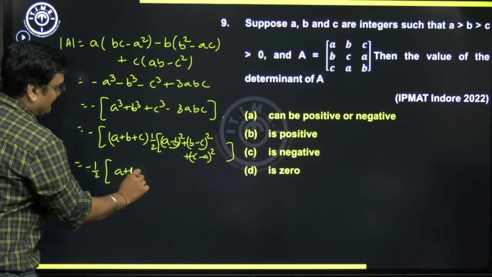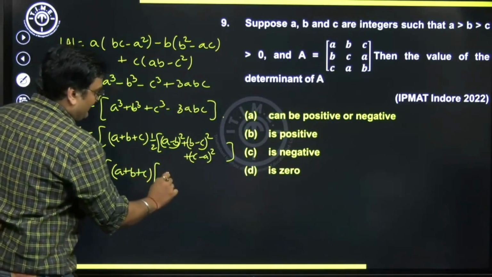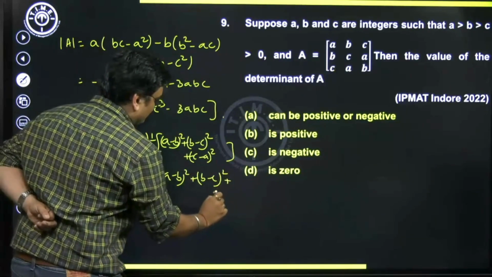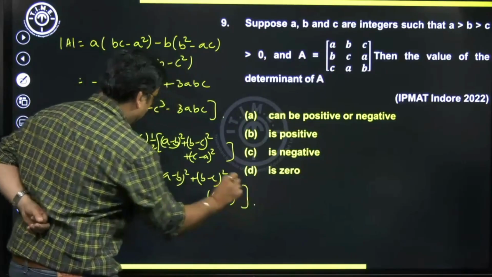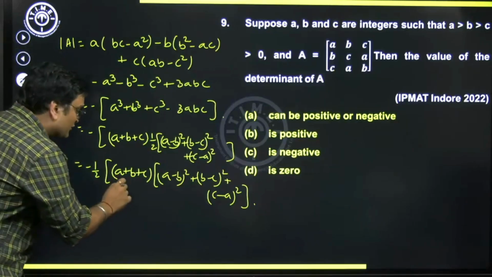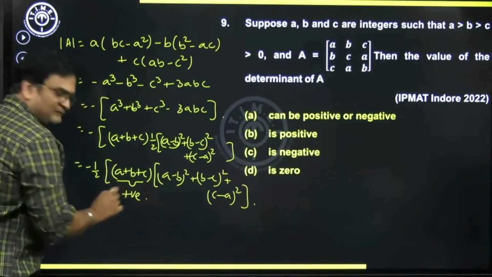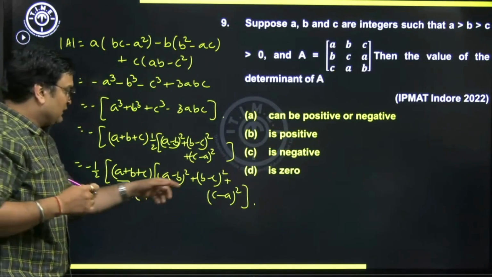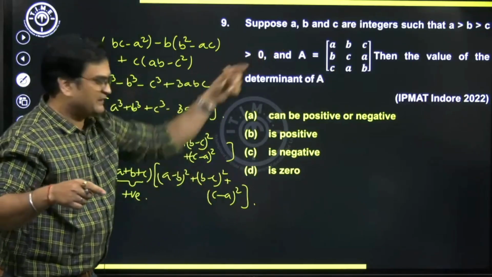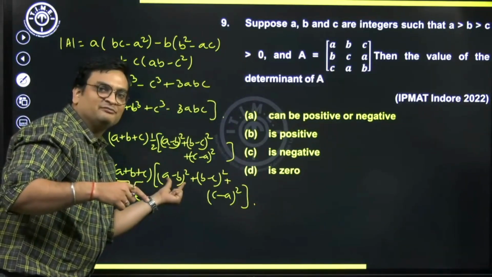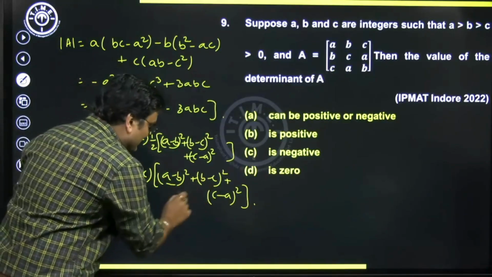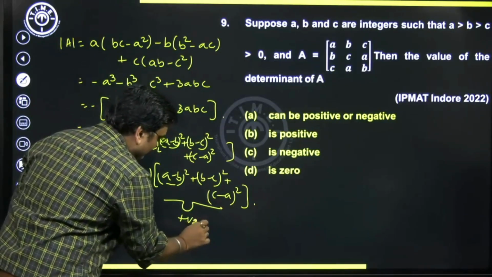A plus B plus C into (A minus B) whole square plus (B minus C) whole square plus (C minus A) the whole square. Now A, B, C are all positive integers. So can I say this is definitely going to be positive? We don't know the value, but definitely positive. Now can I say this is also definitely going to be positive, because A is greater than B, so A minus B is never going to be 0. So it's going to be a positive number. A positive number square and some other squares are definitely going to be positive.